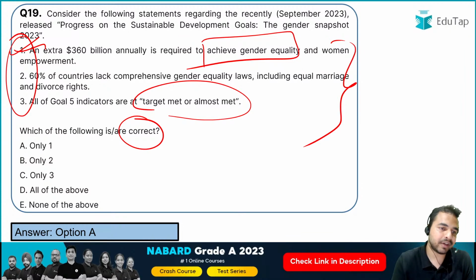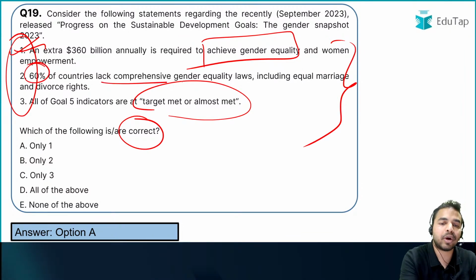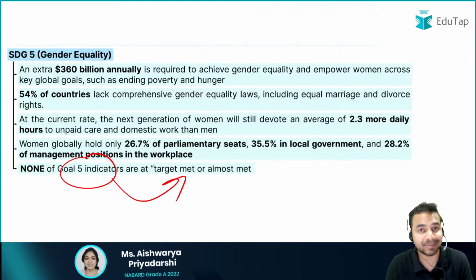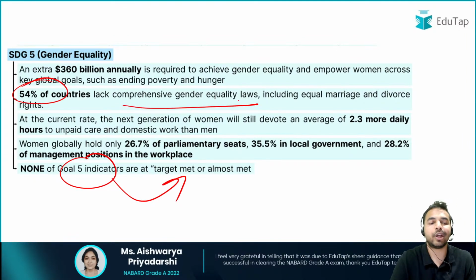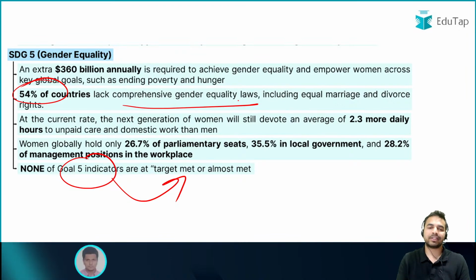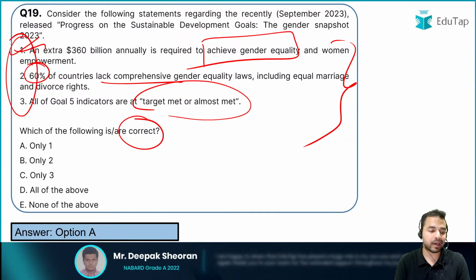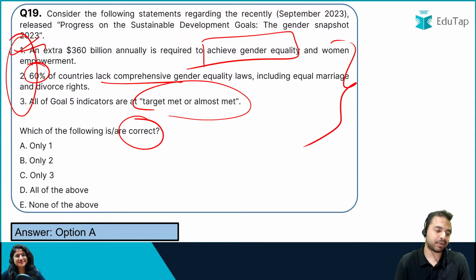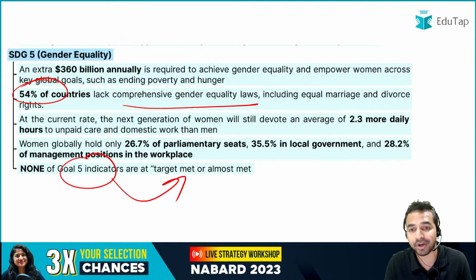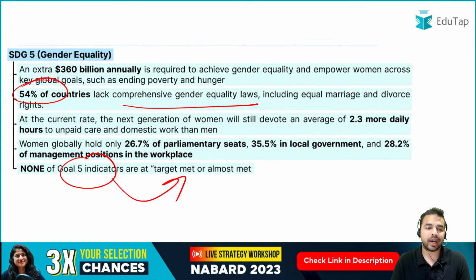Second statement says that 60% of the countries lack comprehensive gender equality laws, but as per the report, 54% of the countries lack comprehensive gender equality laws. That is why the statement 2 and 3 are absolutely incorrect, and the statement 1 is absolutely right. I can see here that for this question, Rohit, Nilesh, Jeevan, Prashant and Preeti Maurya have all of them given me the right answer, absolutely right. So this is the right answer, guys.